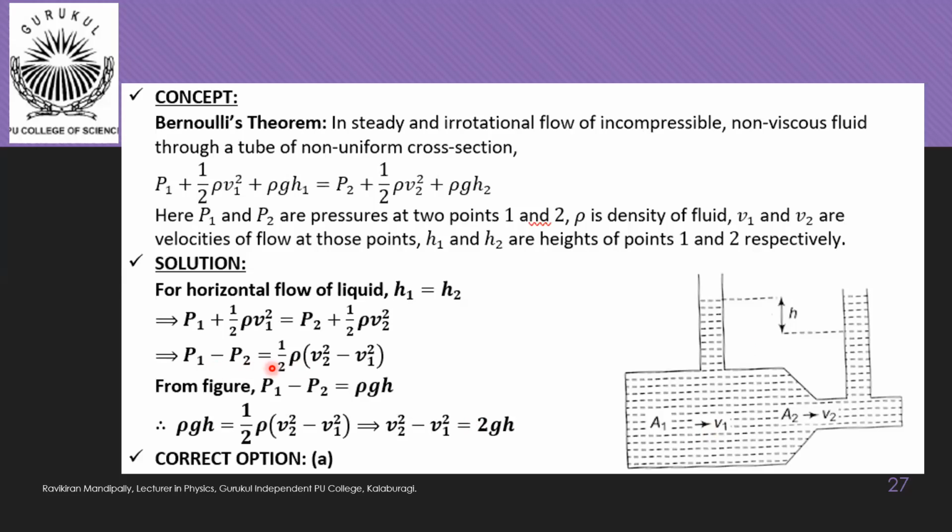P1 minus P2 is equal to half rho into V2 square minus V1 square. So now P1 minus P2 is equal to the pressure due to this H height of the liquid. So P1 minus P2 is equal to rho GH. On substituting, we get rho GH is equal to half into rho into V2 square minus V1 square. That gives us V2 square minus V1 square is equal to 2GH. So the correct option is option A.